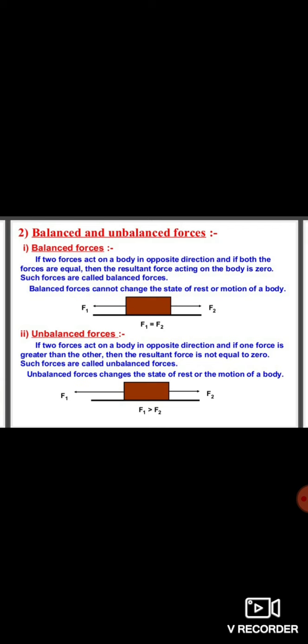An example of balanced and unbalanced forces is tug of war. In tug of war, if the winning team is A, then it means the force exerted by team A is greater than the force exerted by team B, so that it can pull the rope towards itself. This is known as the unbalanced force. But if the rope doesn't move in the game of tug of war, it means both the teams are applying the same force. Then that force is known as balanced force.